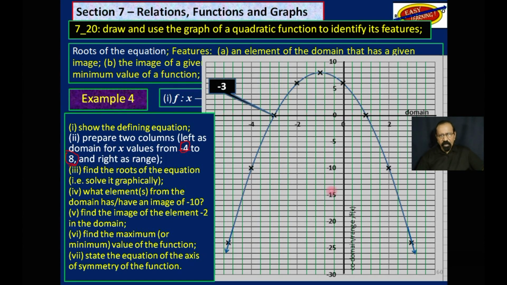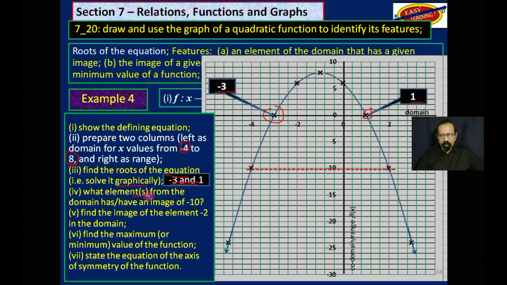So now we have to find the roots of the equation. Where does the graph cut the x-axis? One point here is -3, and the other one over here is +1. So those are the roots of that quadratic equation. -3 and 1.